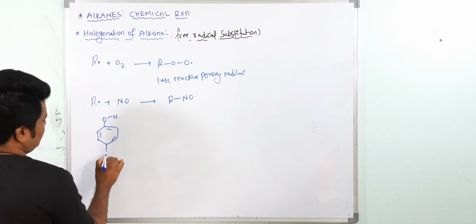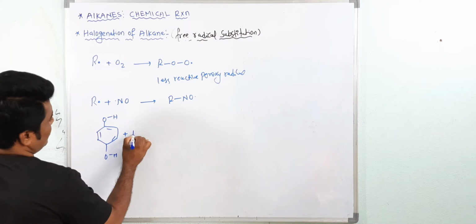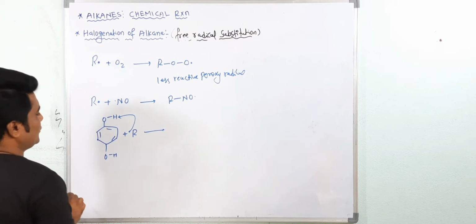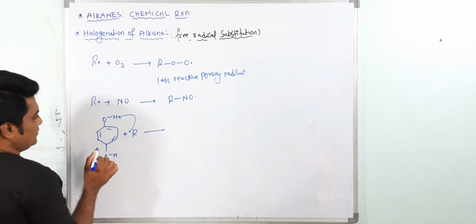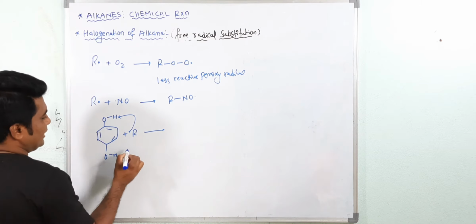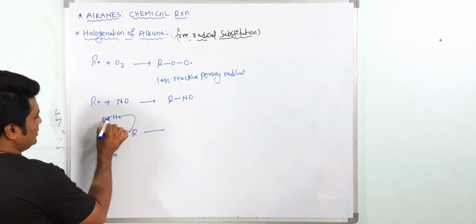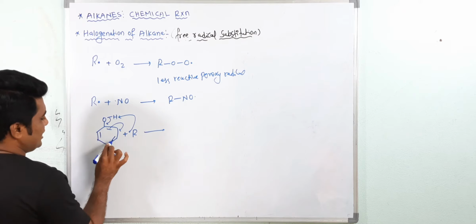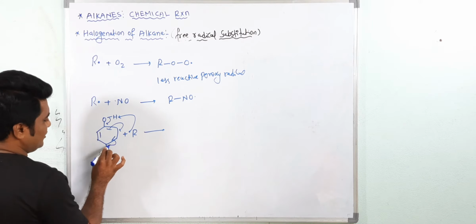If you add this phenol as an inhibitor to the radical, this radical will take the electron. Now you will get the radical here, and resonance will take place, and one radical will form.